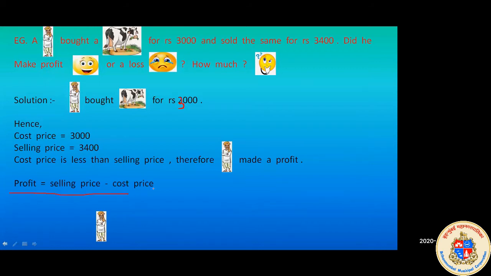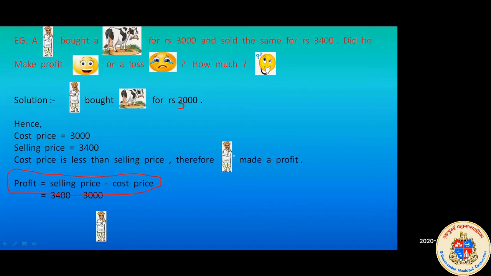Not only this formula, but if you're solving any sum, try to mention what formula you are using. So here the formula for profit is selling price minus cost price. We know our selling price is 3400 and our cost price is 3000. So it will be 3400 minus 3000. Bigger number minus smaller number.